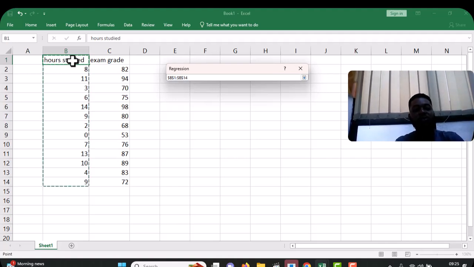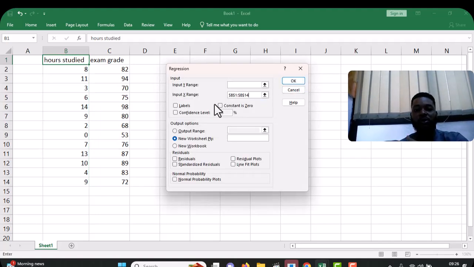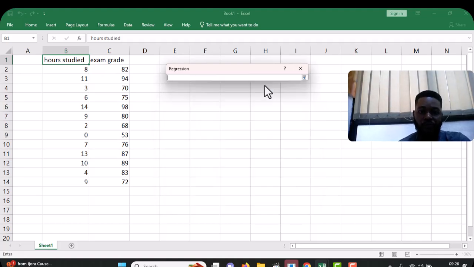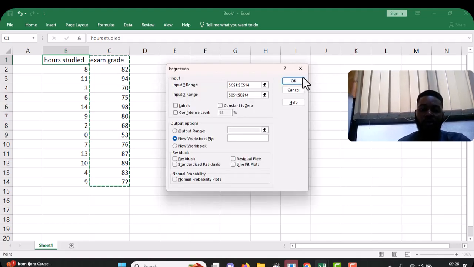I'll select what? My entire B cell from B1 to B14. Then after that, I'll click on this small arrow here to take me back to this box. Then for the Y range, I'll click on this Y range. Then I'll select from C1 to C14, which is my exam grade. Then I'll click on this arrow. It takes me back to my dialog box.